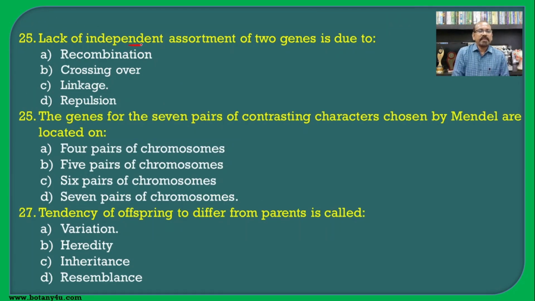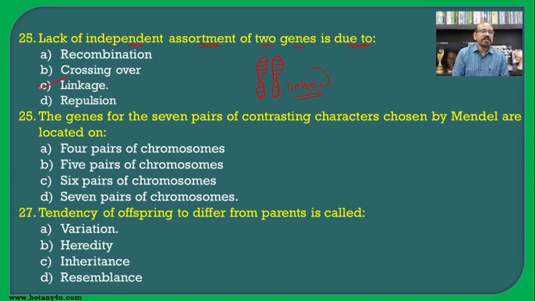Then, lack of independent assortment of 2 genes is due to what? If the genes are present on the same chromosome, then they will be inherited together. Such genes present on the same chromosome are known as linked genes, and if the genes are linked, there will not be independent assortment.